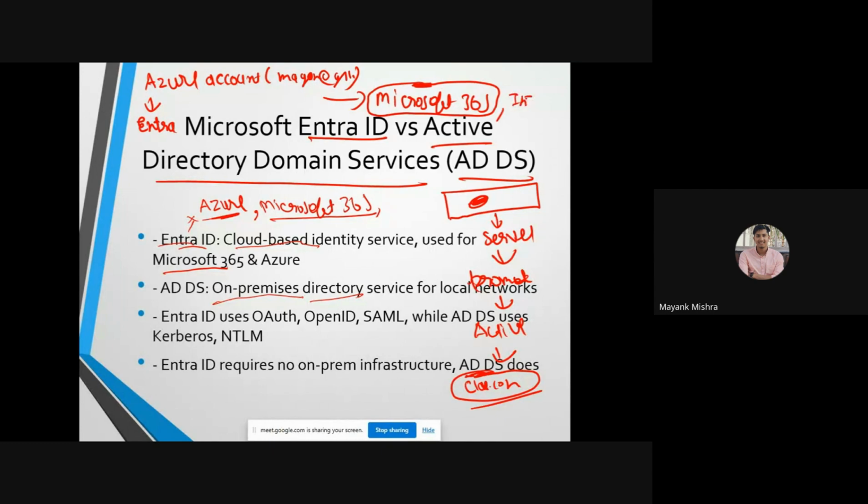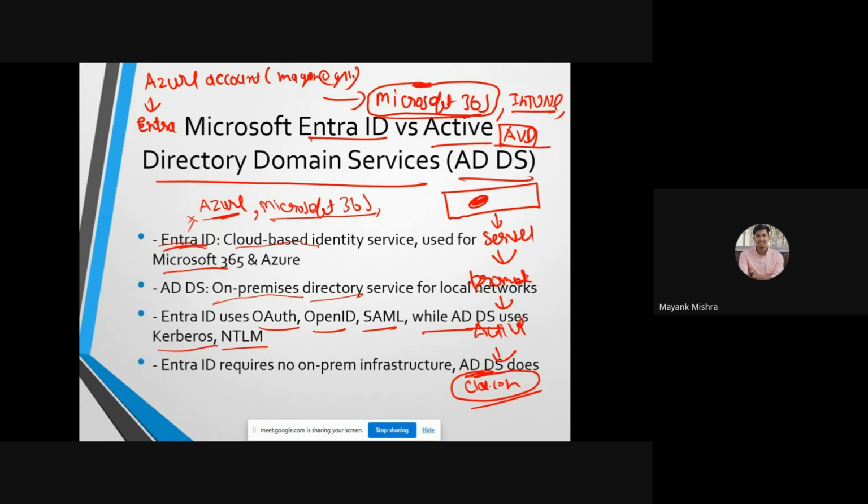Intune is used for security perspectives, and there are multiple others like AVD. AVD is basically for our virtual machines. We set up our virtual machines using AVD, so the same Entra ID can be used on Microsoft 365, Intune, and AVD. Entra ID uses OAuth, OpenID, and SAML, while ADDS uses Kerberos and NTLM.